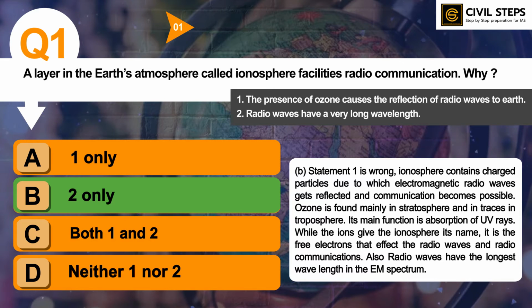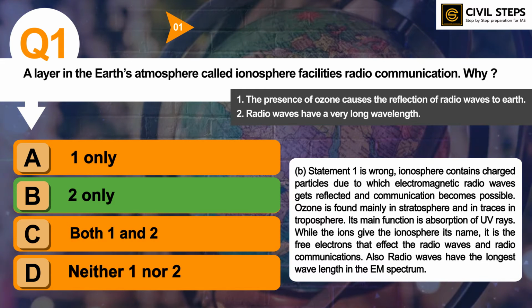While the ions give the ionosphere its name, it is the free electrons that affect the radio waves and radio communications. Also, radio waves have the longest wavelength in the EM spectrum. So you should know which has the longest wavelength and which has the shortest wavelength in the electromagnetic spectrum, and what is the benefit of having short or longest wavelength.